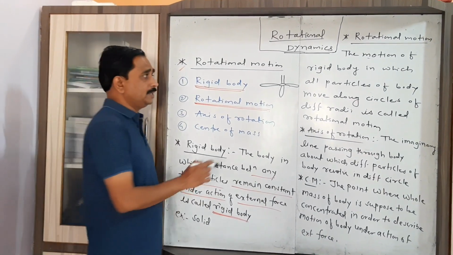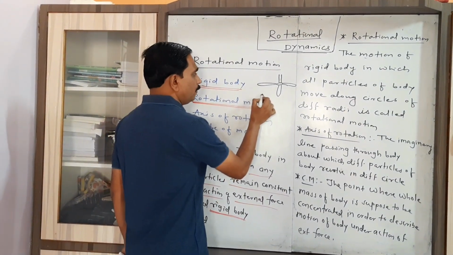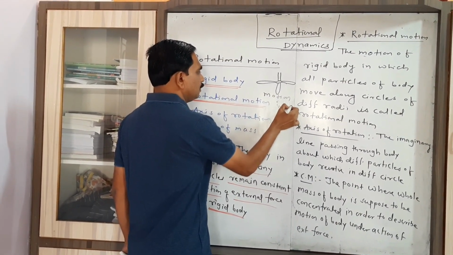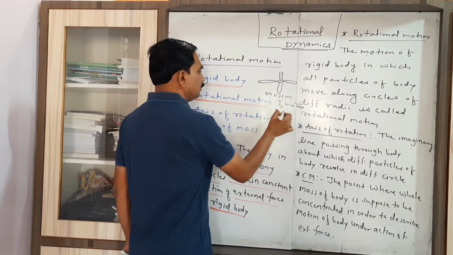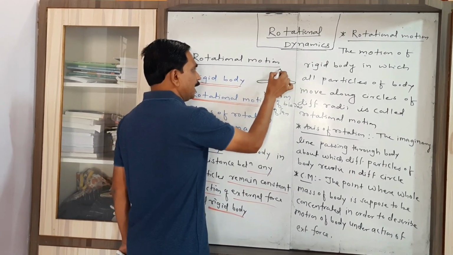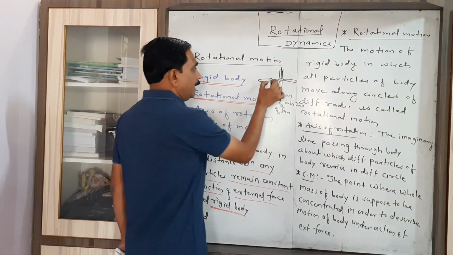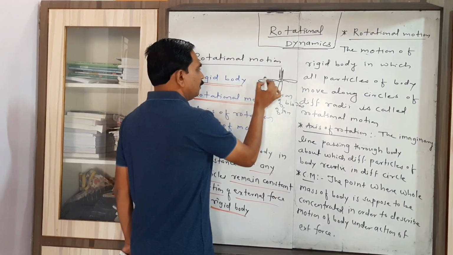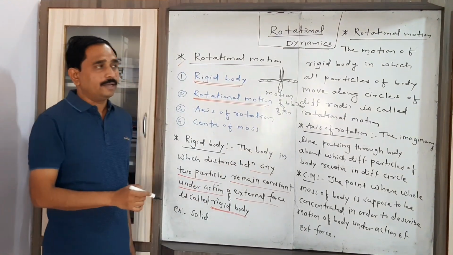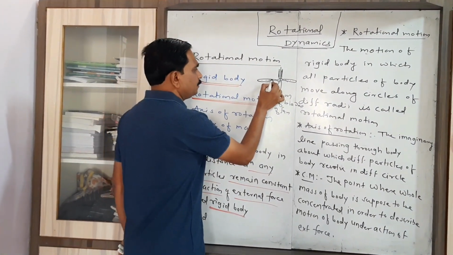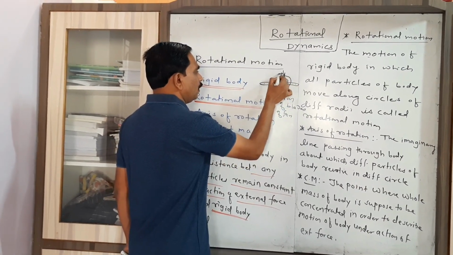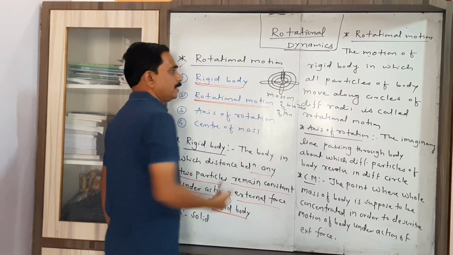A very familiar example is the motion of the blades of a fan. Here, if we consider this as the axis of rotation and these are the blades of the fan, on which we consider different particles, now these particles start their motion along circles of different radii.